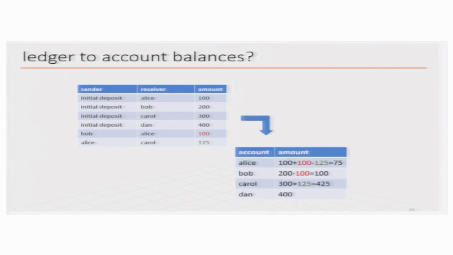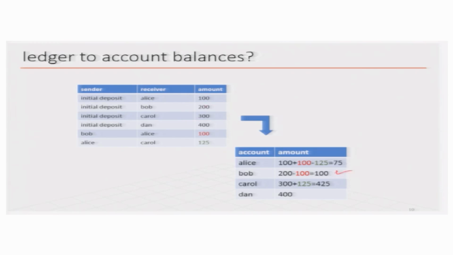So, I can actually see that Alice initially deposited 100, then she got from Bob another 100, then she gave 125 to Carol. So, her final balance at the end of this transaction is going to be 75, whereas here if you see Bob, he has given 100 to Alice and initially he had 200. So, now he has 100.